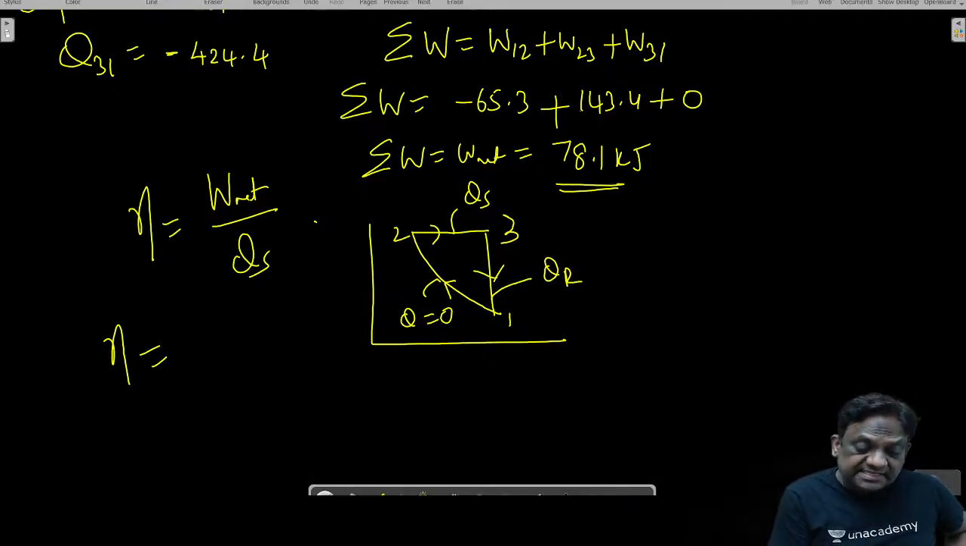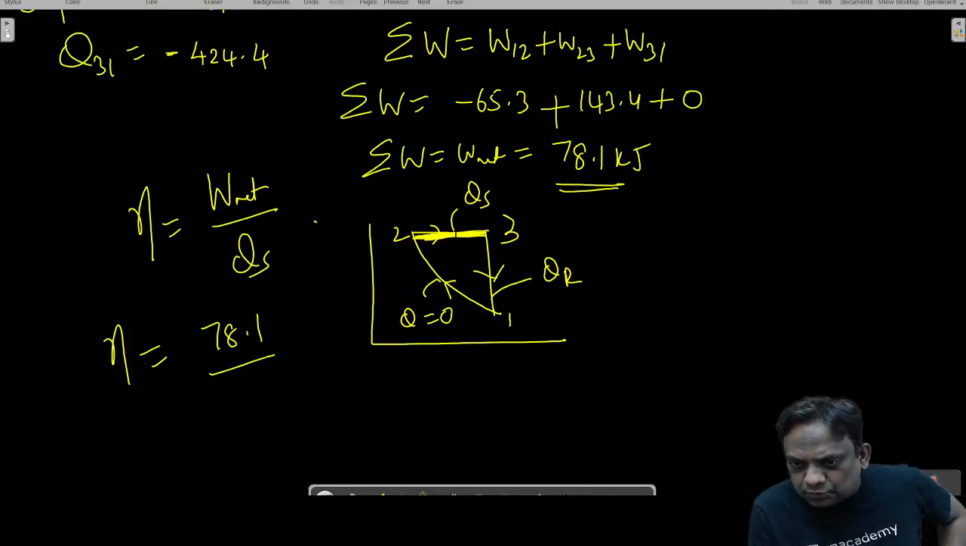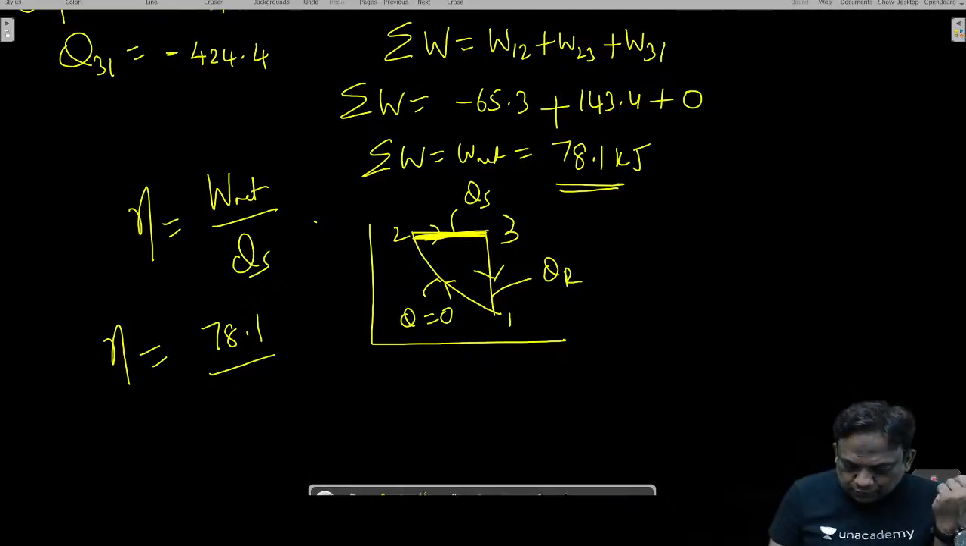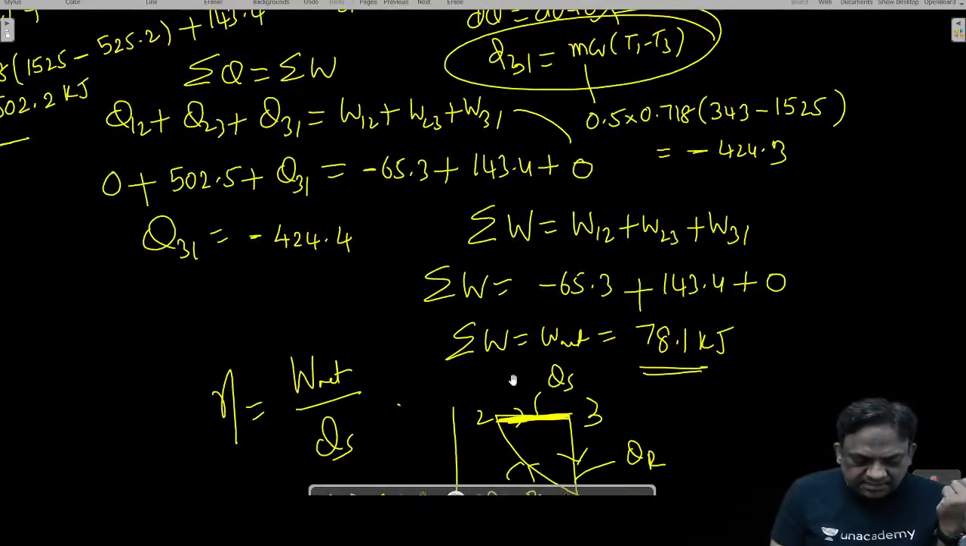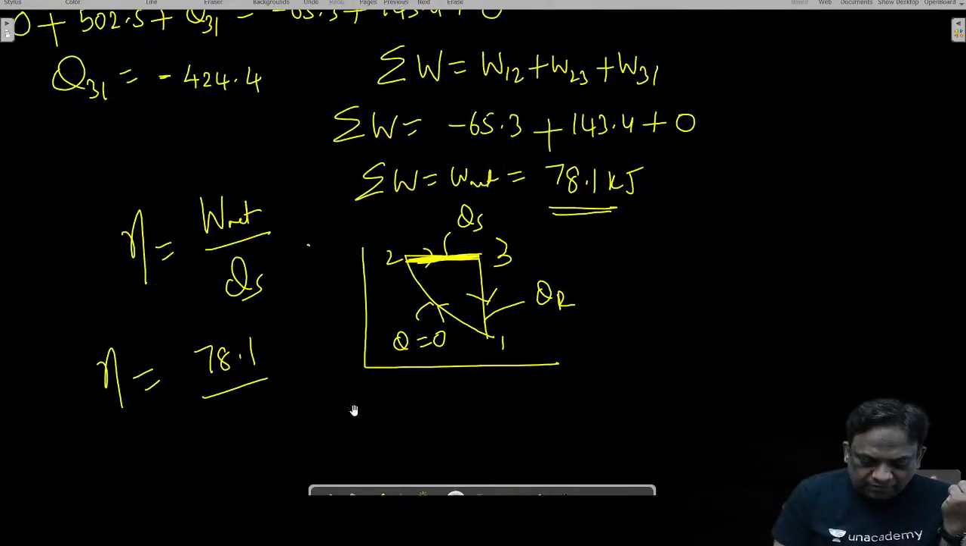So therefore efficiency is net work by heat supply. Net work kitna hai? 78.1. Heat supply is occurring only in 2 to 3. How much is the heat transfer in 2 to 3? 2 to 3 ka kitna hai? 502.5.